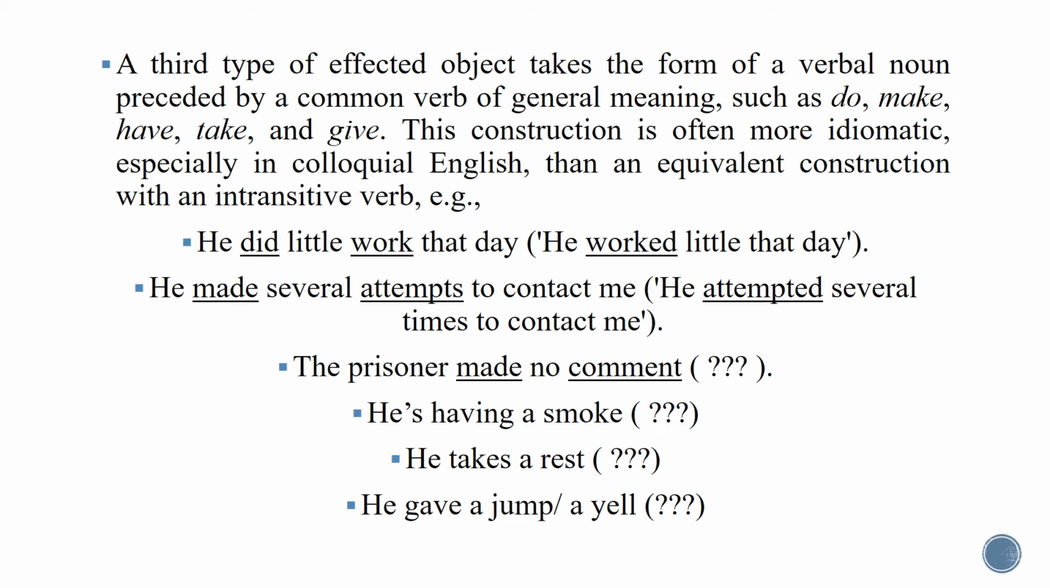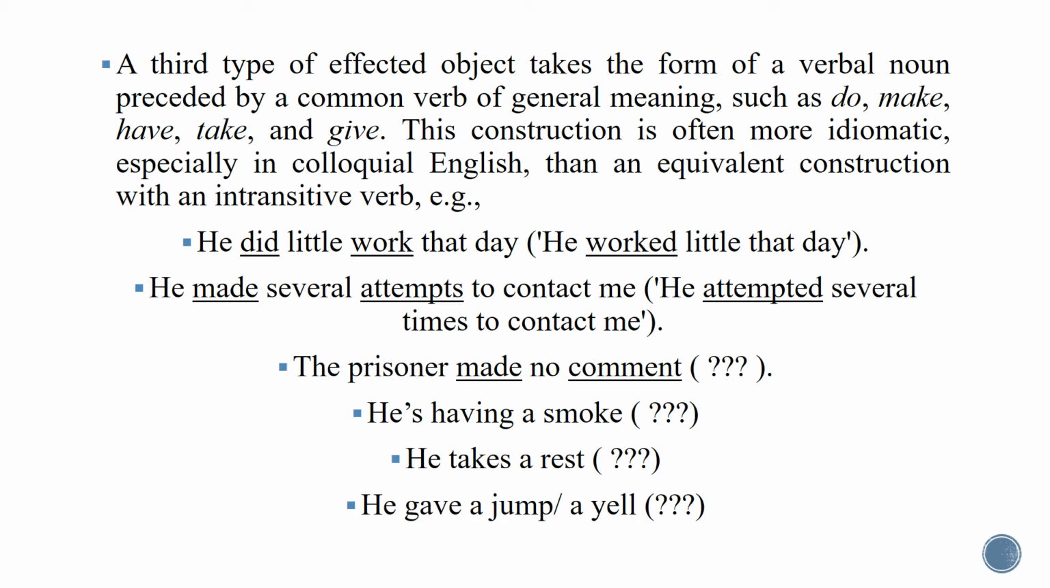The idiomatic meaning is that it does not have a literal meaning. It is different. The whole meaning of the construction is different from the meaning of the individual parts of the structure. For example, we say he did little work that day. So the direct object is what? Work. Work here is a noun. Why do we call it a verbal noun? Because work can have the same form as a verb. Preceded by a verb, work here as a direct object is preceded by the verb did, which is a common verb or a verb that has a general meaning.